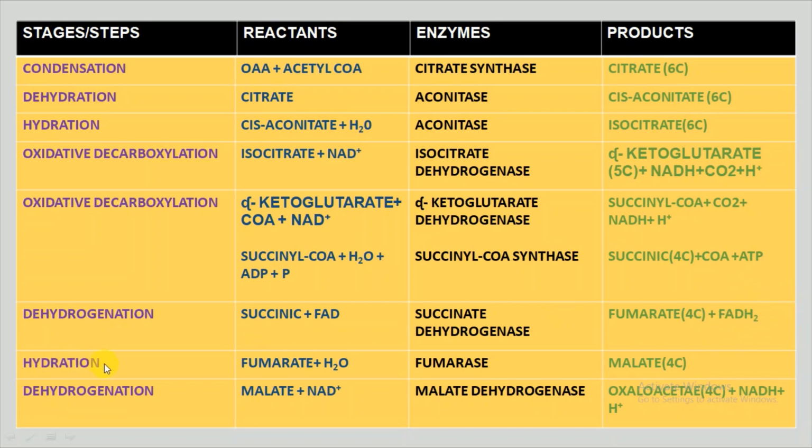And next, after the fumaric acid is formed, the hydration will take place, and fumarate along with the water molecule in the presence of fumarase enzyme will give malate, which is a 4-carbon molecule. And the next product, after malic acid is formed, in the presence of NAD+, the oxidized form of nicotinamide, will give oxaloacetic acid, which is a 4-carbon molecule.